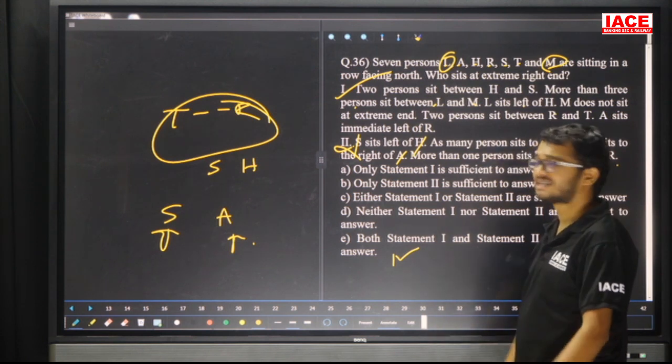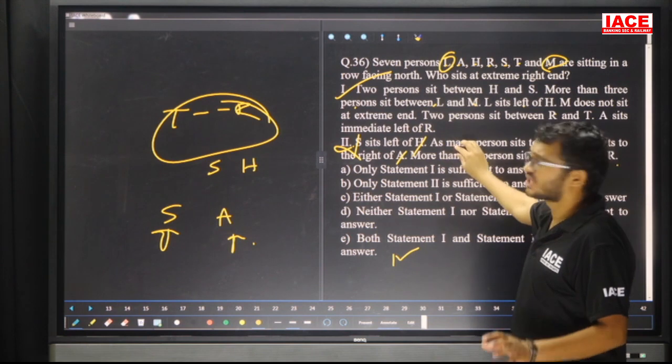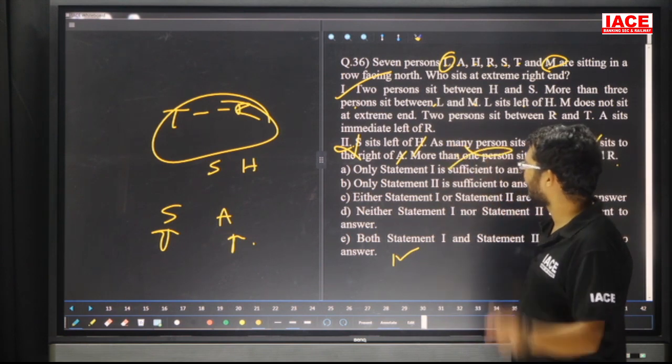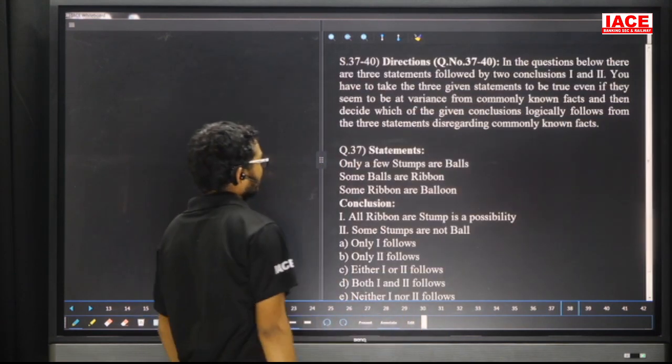That means we can't send. Even T, we know about T here. Okay, leave it. The positions we don't know, so the second one has no chance. That means the answer is only one. Only one means the answer is Option A.